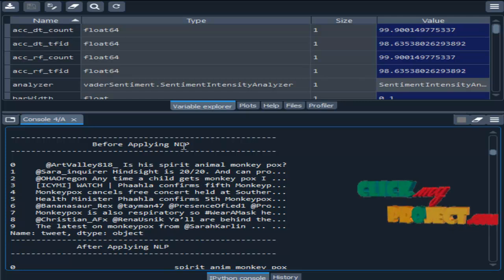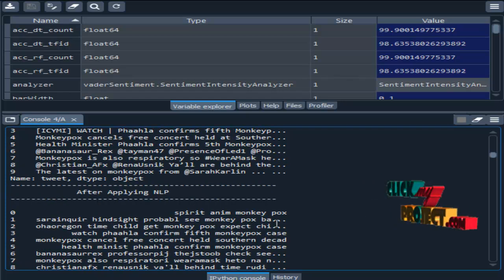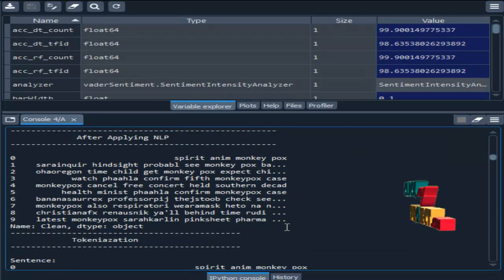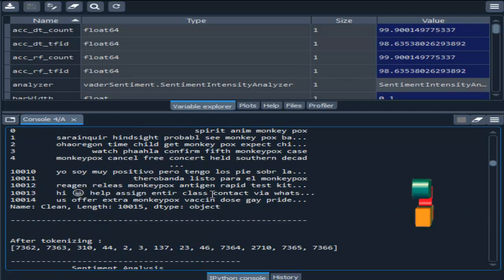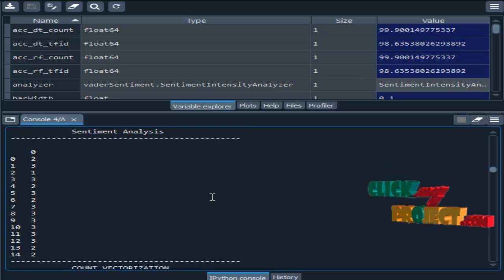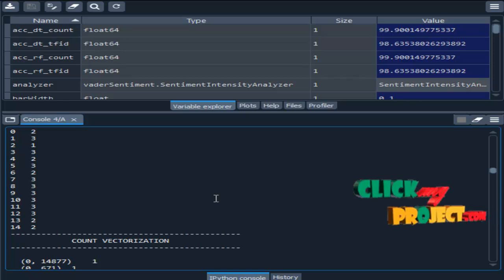Then the NLP. Before applying NLP, we have one sentence with some punctuation and special characters. After applying NLP, we remove all the unwanted strings, unwanted punctuations, and extra white spaces. Then tokenization. Tokenization means we convert the sentences into tokens. Then sentiment analysis. We compute a polarity score, and based on that polarity score, we define positive, negative, and neutral.